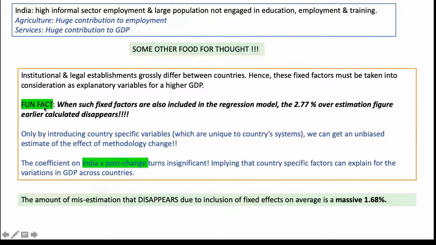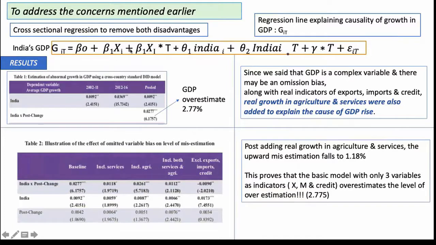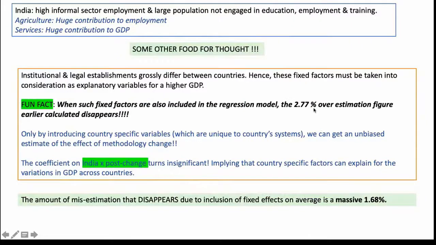And one of the most interesting facts that I found in this chapter was that if you included these kind of fixed factors in the regression model, which means if you added more and more explanatory variables here and said that this might also be one of the factors contributing to GDP, India-specific factors, you would know that the 2.77 overestimation actually disappears. So, for example, if you added, say, some government scheme, some healthcare scheme that came out, and you said that even that contributed to higher GDP. So, this 2.77 that you are saying can't be attributed to any of this, which means that it is solely due to methodology change, this will actually disappear.